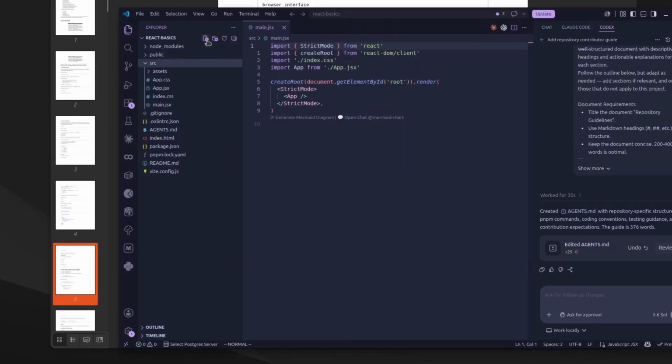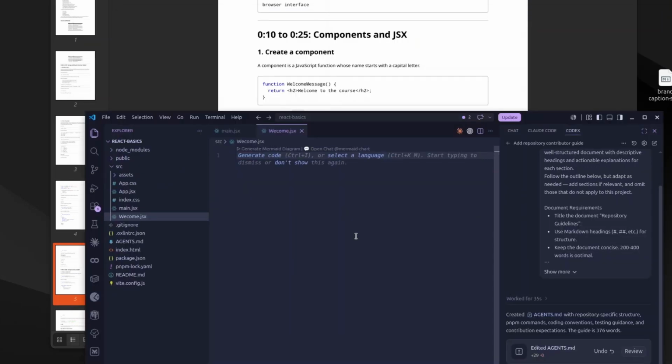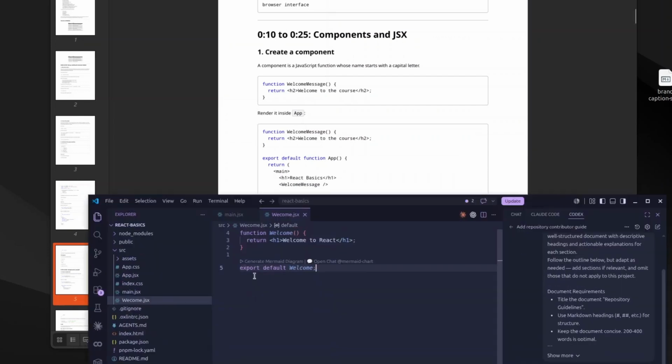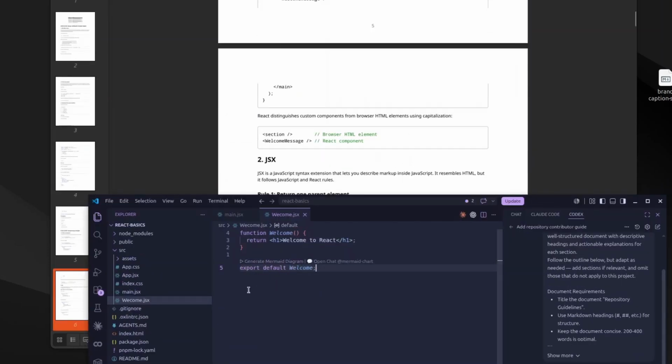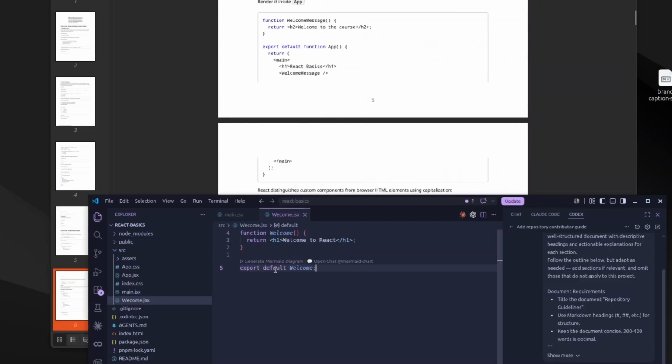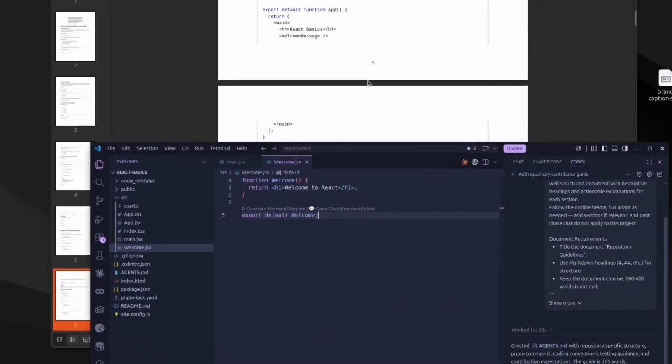Okay, so we will make a new file in source. And I guess the convention is just uppercase for the first letter. We'll say welcome, JSX. Then we have to make a function. Okay, we got autocomplete from Copilot, which is all good. But export default, what does this mean? Why is this different? That's okay, I think because they changed the main app. So we export default welcome. Makes sense.